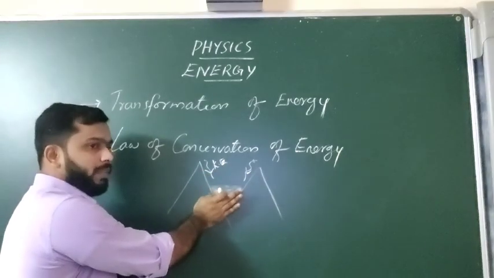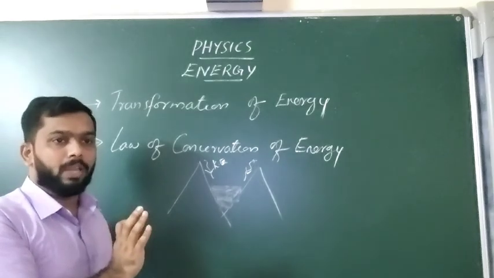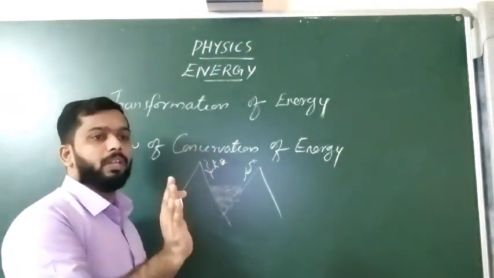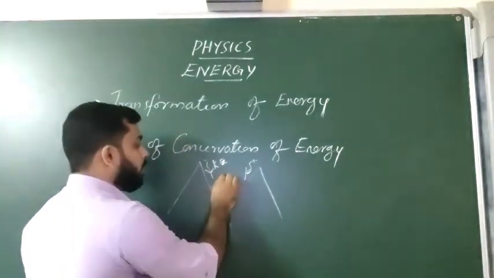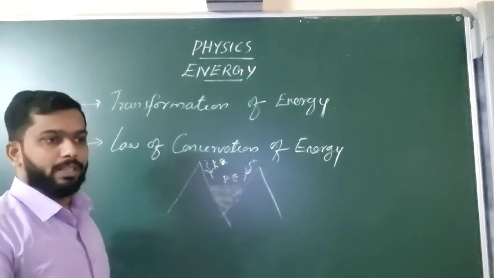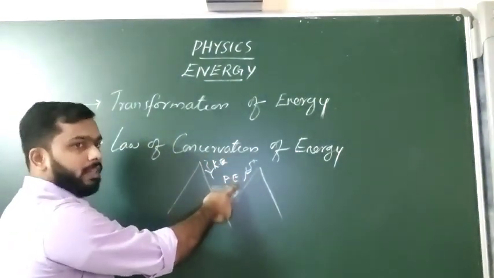And when it is stored, that means we are blocking that flow. That's what is called a dam. We are storing water. At that time, it is not moving, so this will become potential energy. So kinetic energy is transferred into potential energy.